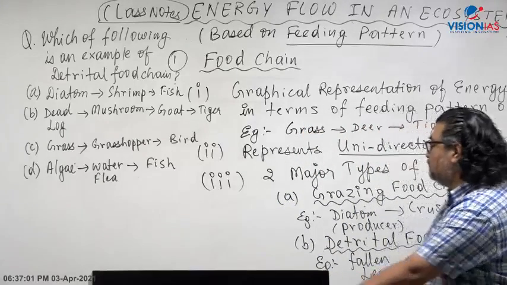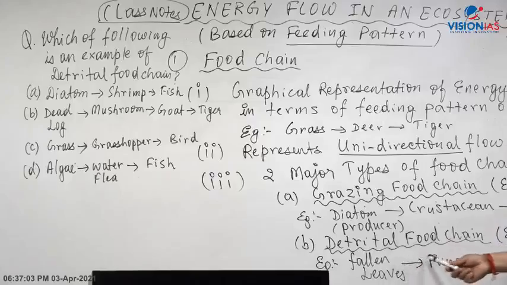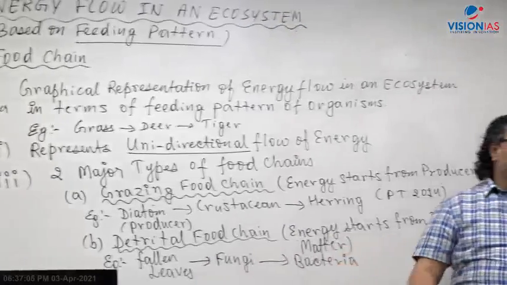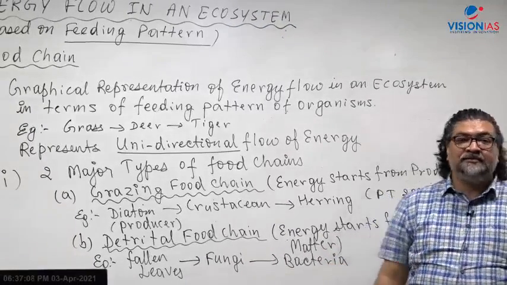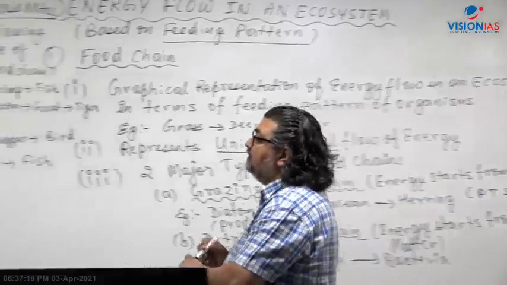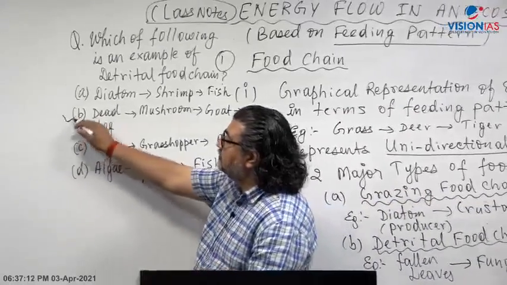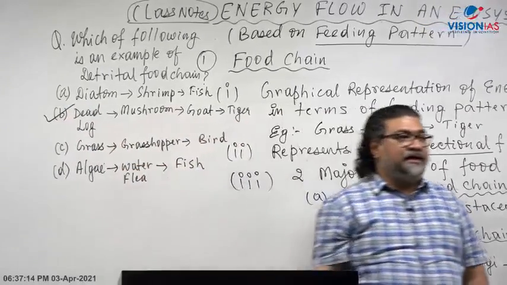What is a detrital food chain? A detrital food chain is the one where the source of energy is the dead organic matter. So what will be the correct answer? The correct answer is B.